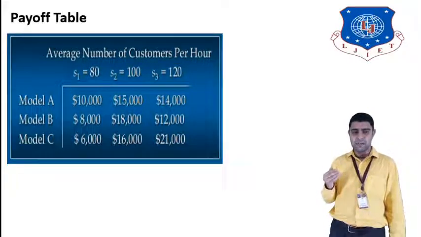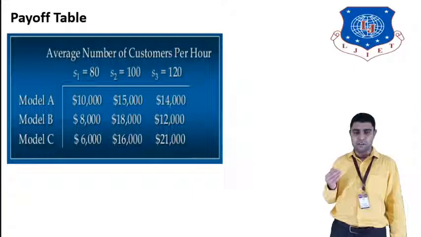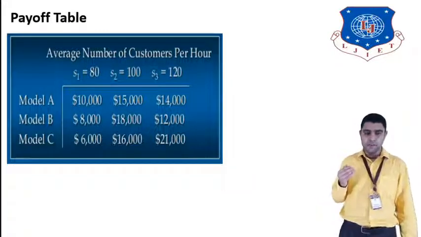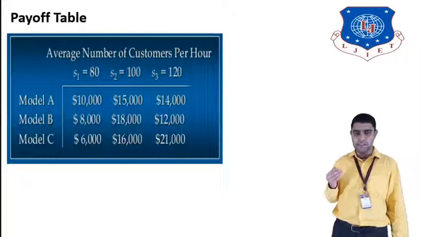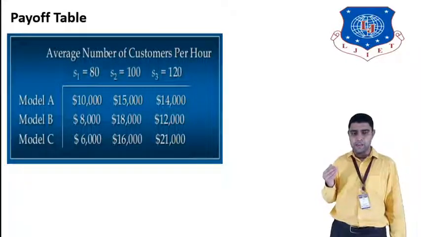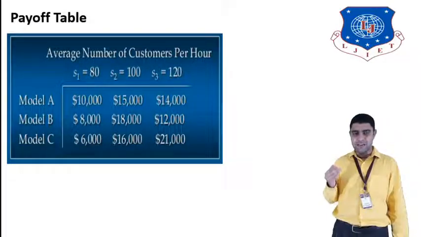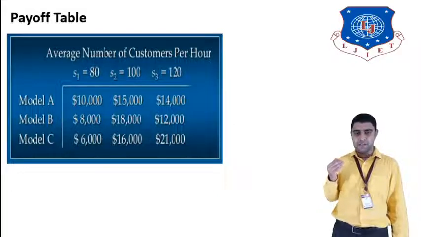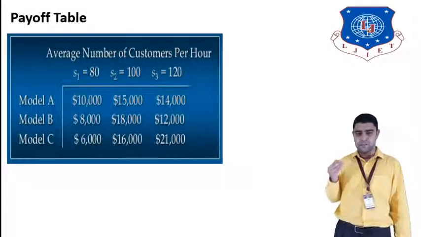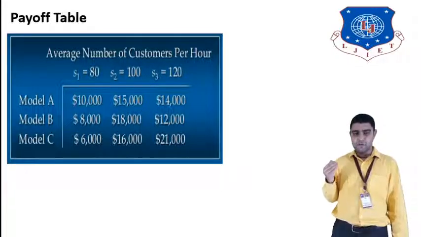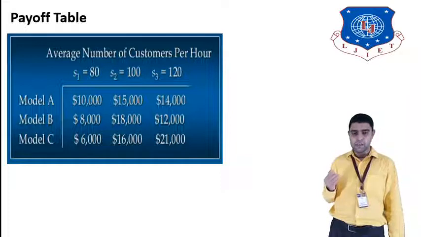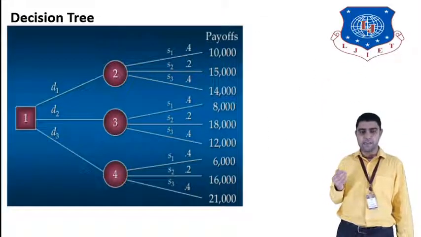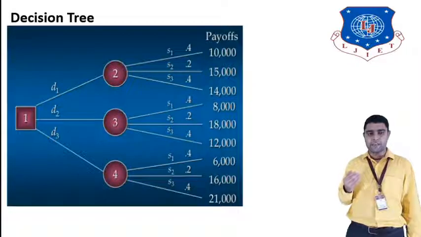For model A, for S1 (80) the payoff is $10,000, for S2 (100) it is $15,000 and for S3 (120) it is $14,000. For model B, S1 is $8,000, S2 is $18,000 and S3 is $12,000. For model C, S1 is $6,000, S2 is $16,000 and S3 is $21,000. So we have made one table. After making the table we will draw the decision tree.